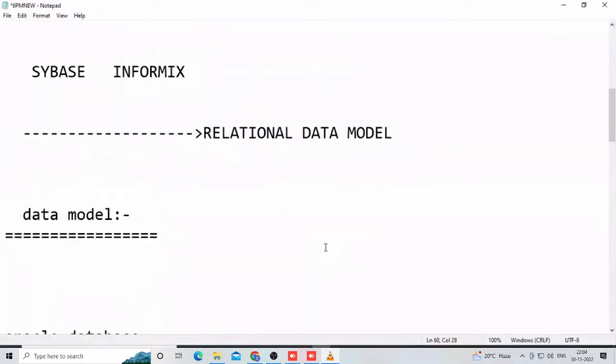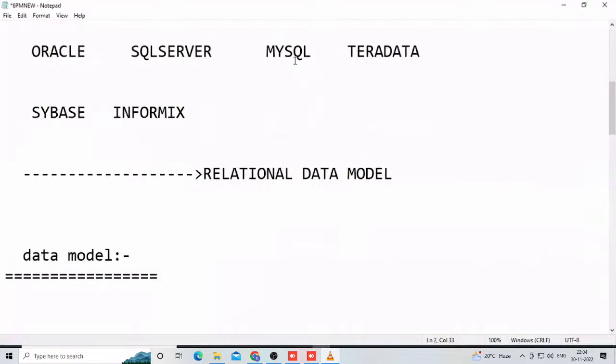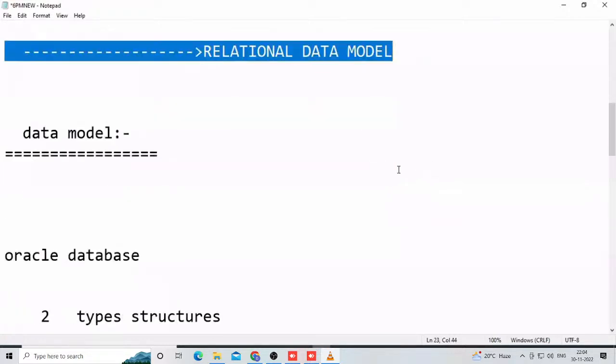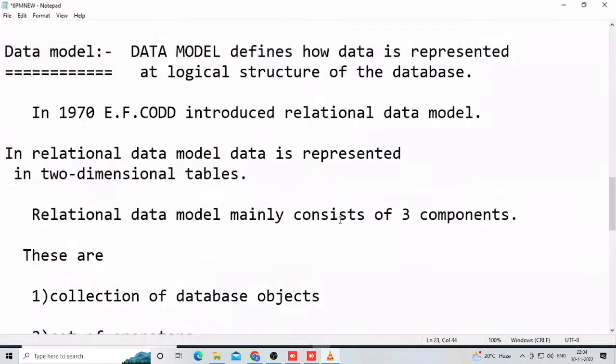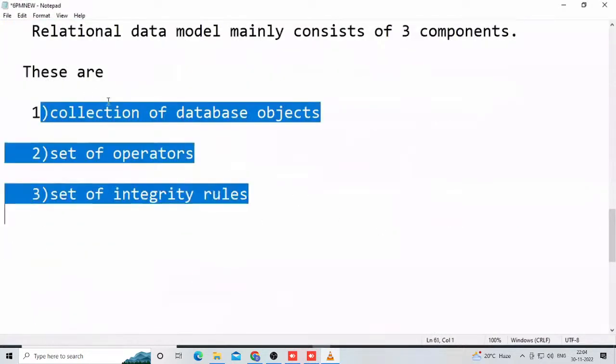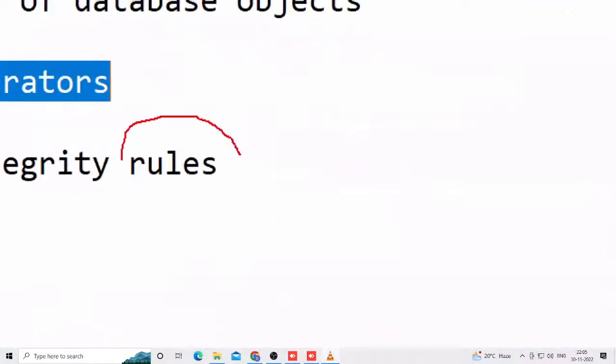My intention is nothing; I'm not teaching anything in today's demo. Oracle is a database product implemented based on the relational data model, a concept from 1970 onwards. Nowadays Oracle, SQL Server, and DB2 are relational data model products. They are very easy because there are three main components: objects, which are very easy, and operators, which are dead easy. But not only those easy concepts, these products also work based on a set of rules.